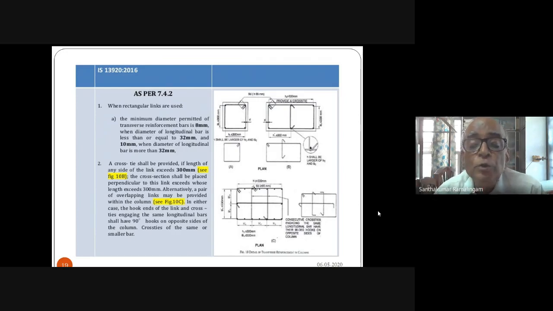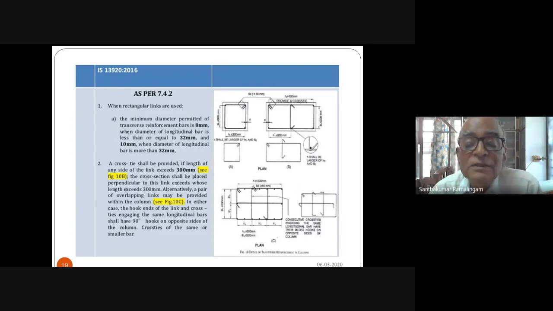You are permitted to use, when you are using these links, when rectangular links are used, the minimum diameter permitted for transverse reinforcement is 8 mm. This clause was not there in the previous code. In the previous code, you could use 6 mm, but now the minimum diameter for the lateral is 8 mm when the diameter of the longitudinal bar is less than 32 mm, and when it is 32 mm diameter bar, the minimum diameter to be used is 10 mm.